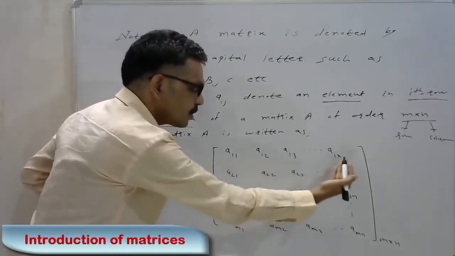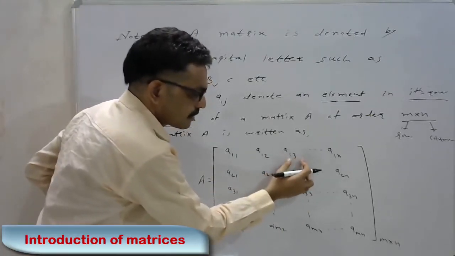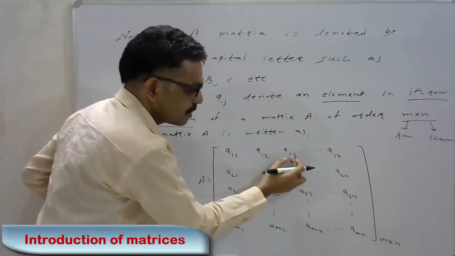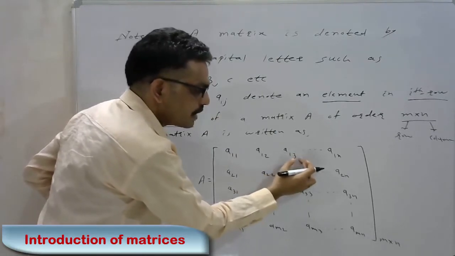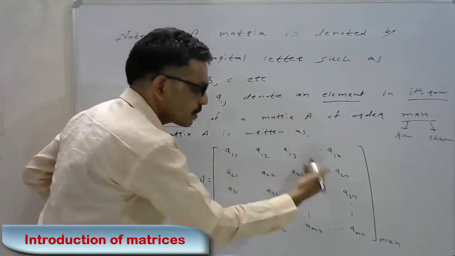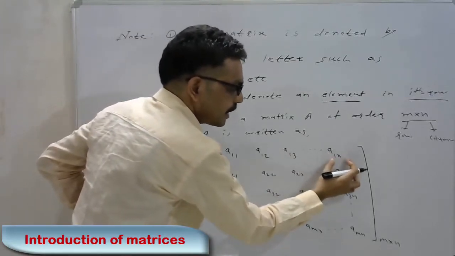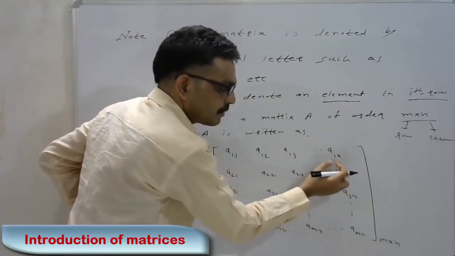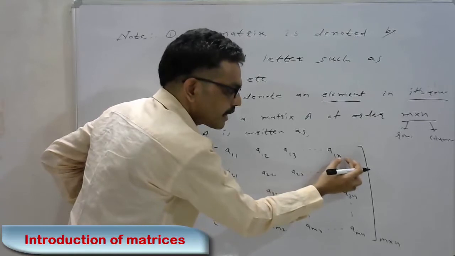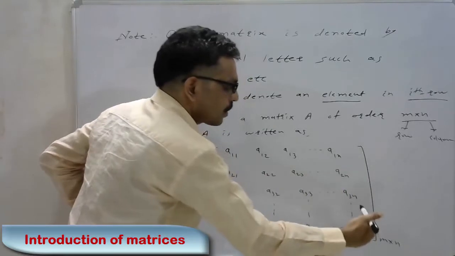That is the first row, second column. A13 has double suffixes: the first suffix shows the row, and the second suffix is 3, showing the column. That is the first row, third column. Up to the last element A1n, where the first suffix is 1, showing the row, and the second suffix is n, showing the column. That is the first row, nth column.